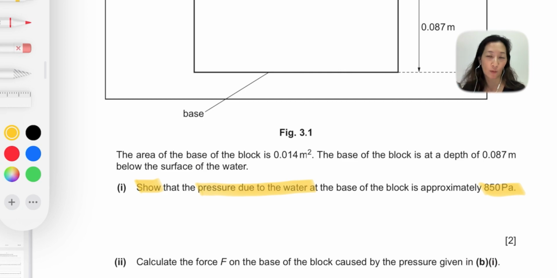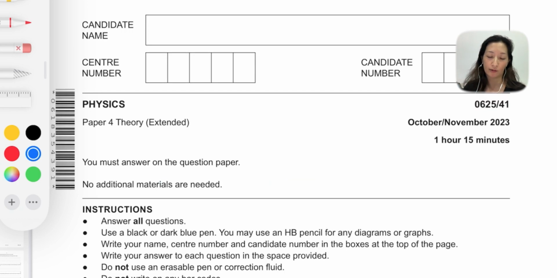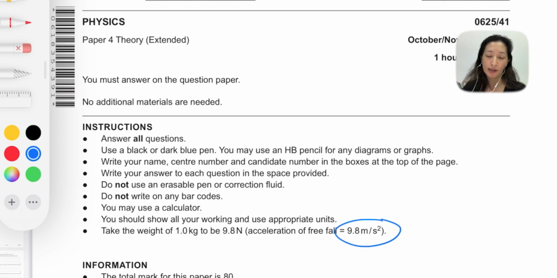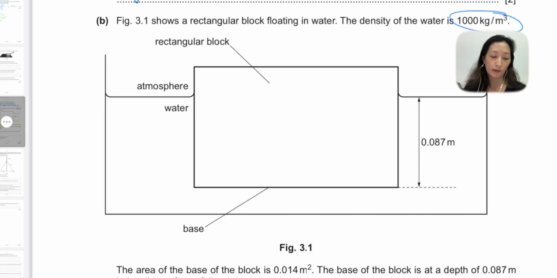So because water is a liquid, we're going to use the liquid pressure formula, which is P equals rho GH. So rho is the density of water, which is given to us in the question. It's 1,000. And G is the value of the gravitational acceleration. Now, this value has already been given to us on the cover of the exam paper. So we're just going to backtrack to the cover. So you can see they've given us the acceleration of free fall is 9.8 meters per second squared. This is G. So we're going to use this G value in our answer.